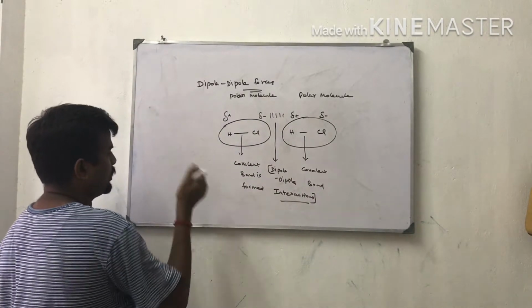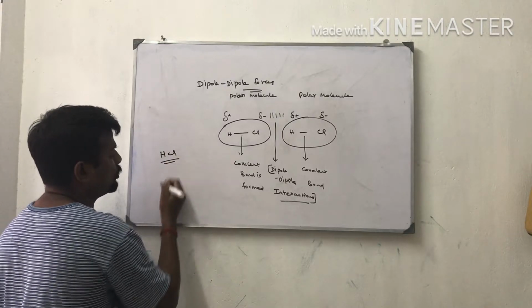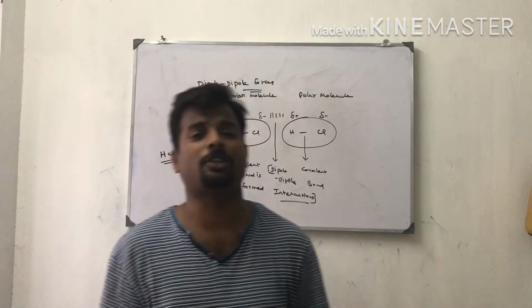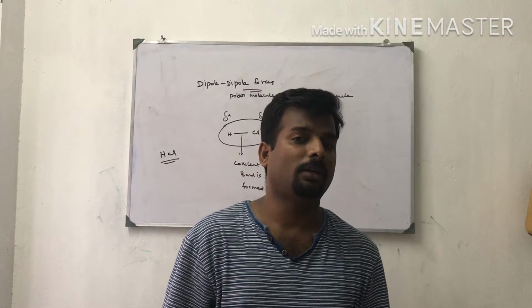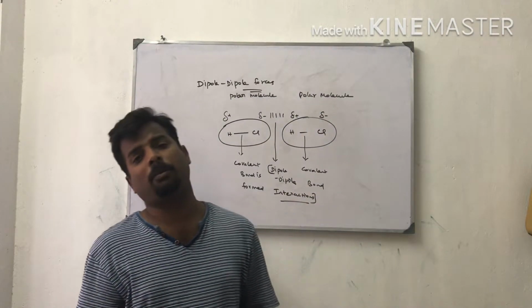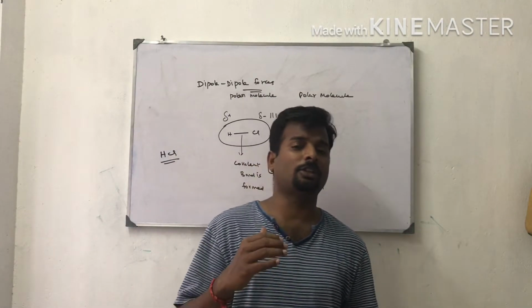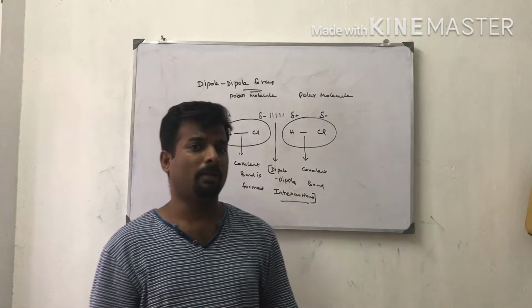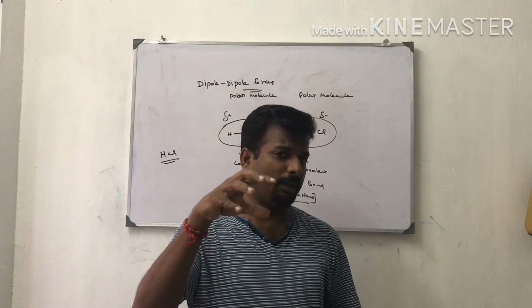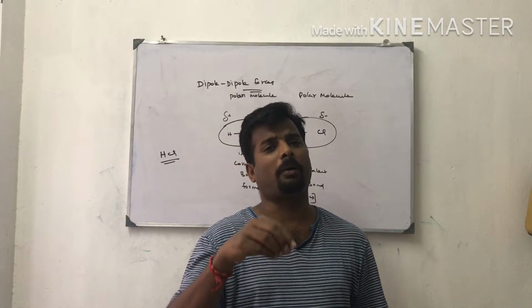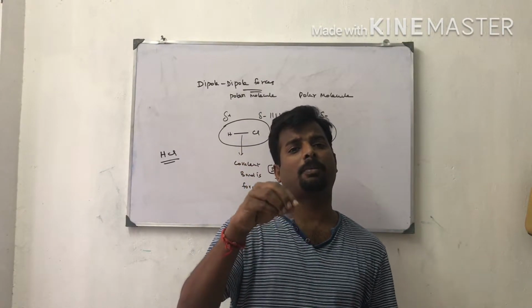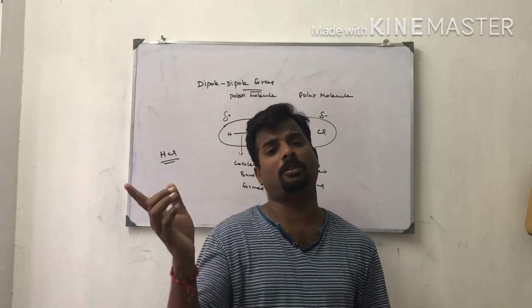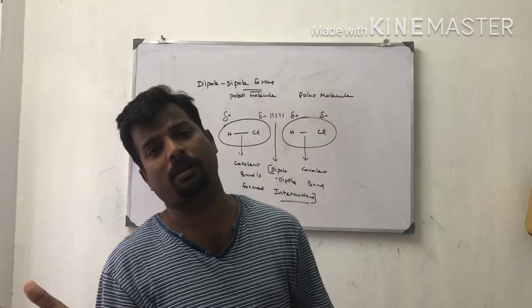HCl as a whole molecule is neutral because it contains equal amounts of positive and negative charge, but it shows a permanent dipole moment. That is due to the electronegativity difference. The permanent dipole moment is due to the partial positive charge present in one part and the partial negative charge present in another part.